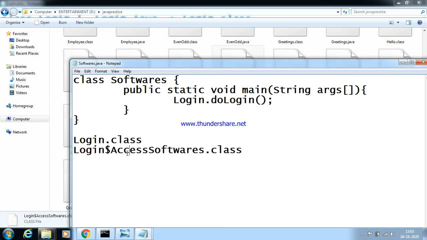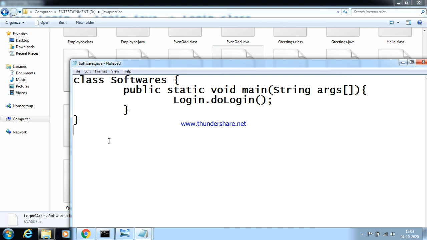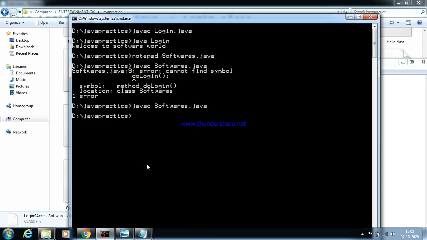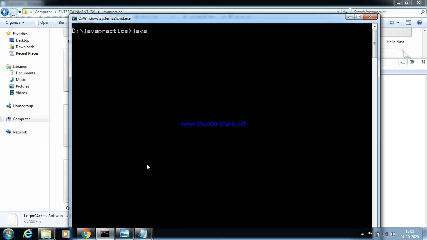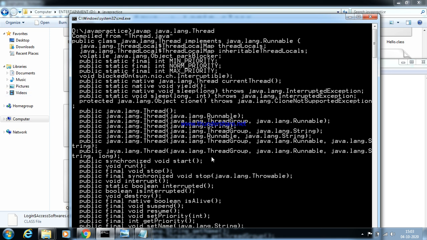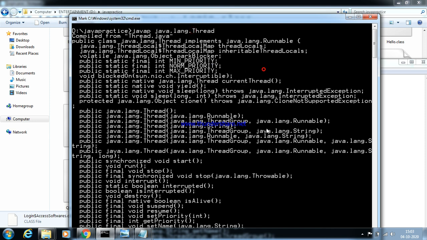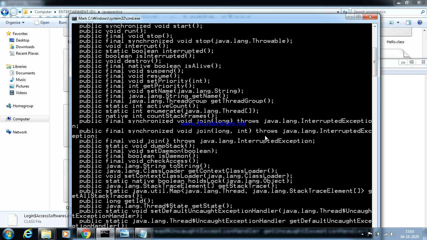Okay, very important. We have different real-time inner classes. If you want me to show, just say javap java.lang.Thread. Thread is a class in Java, you will soon learn the feature, no worries. Thread is a class which contains an inner class, which is State.